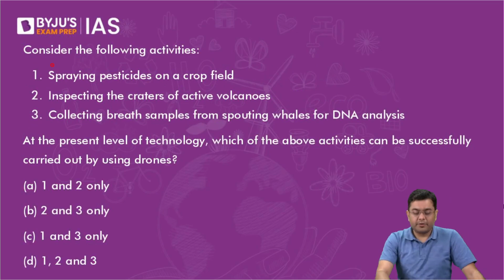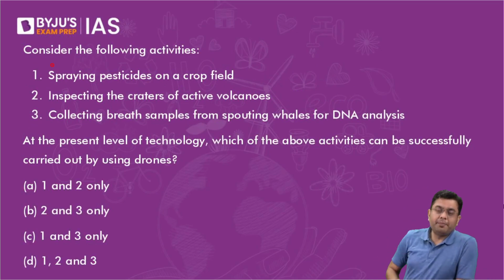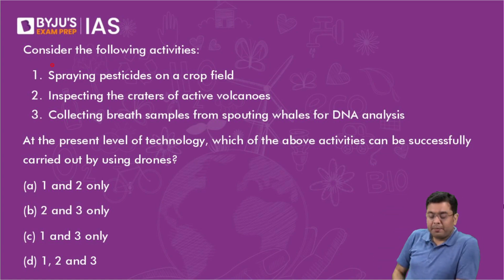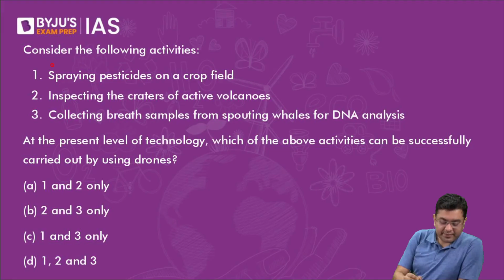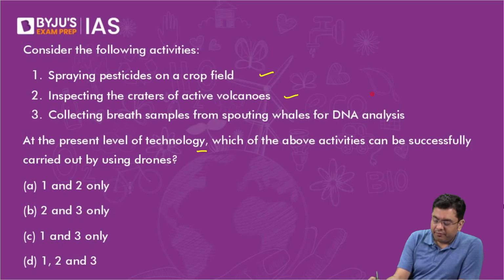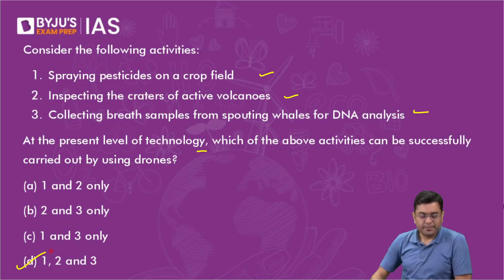Blue carbon, craters of active volcanoes, collecting breath samples from spouting whales. Spouting whales is when the whales come out and release a lot of air and vapor particles along with them. So collecting breath samples from spouting whales for DNA analysis. At the present level of technology, which of the above activities can be successfully carried out using a drone? All of them can be done with the help of drone tech. Yes, this is also a 2022 question.